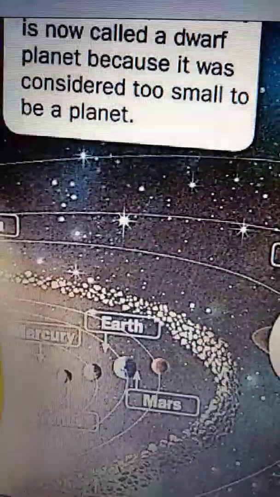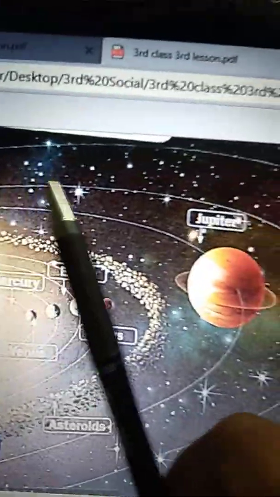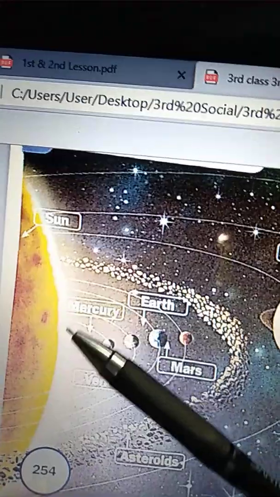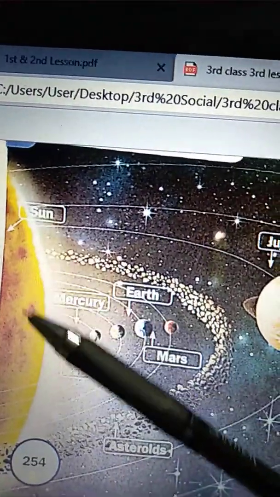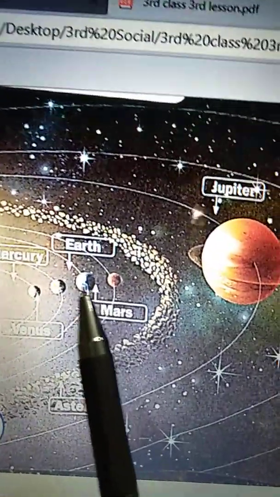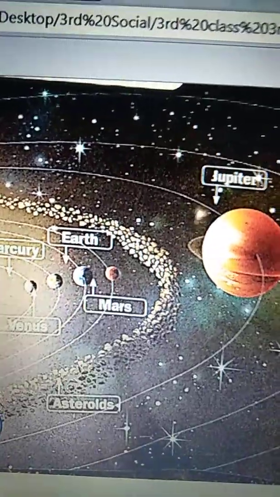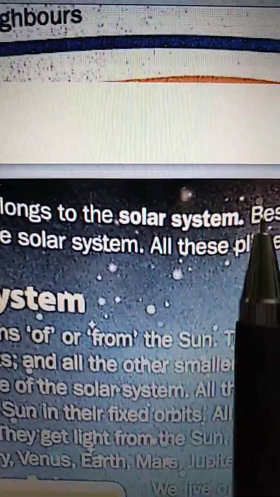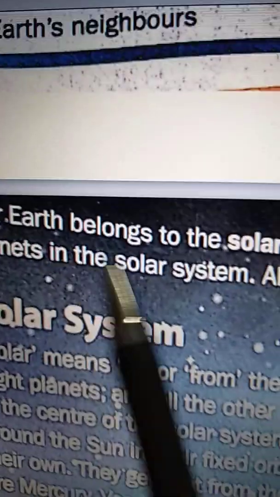Before going to the lesson, I want to show you. This is the entire solar system, and this is the sun, which is in the center of the solar system. These are our 8 planets, and this is our planet Earth. Okay, we start with the lesson. Our Earth belongs to the solar system.